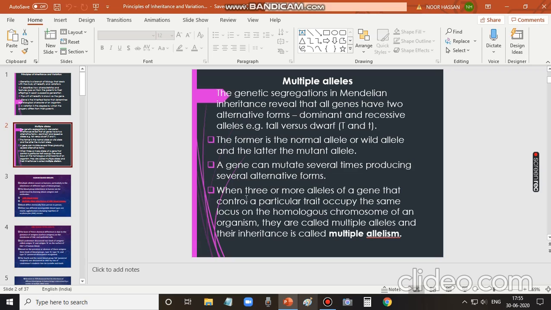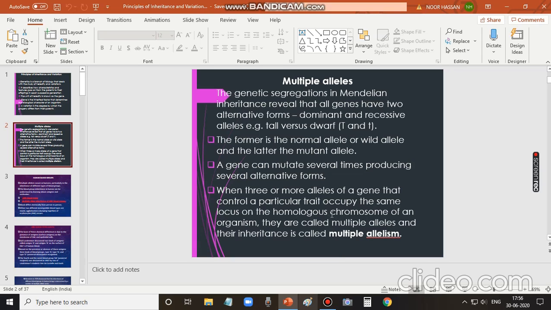So when there are 3 or more alleles of a gene which control a particular trait, and a trait is the heritable character, they occupy the same locus. Locus refers to the place or point at which genes are arranged, on the homologous chromosome. A homologous chromosome refers to a chromosomal pair; there are 2 chromosomes in a chromosomal pair.